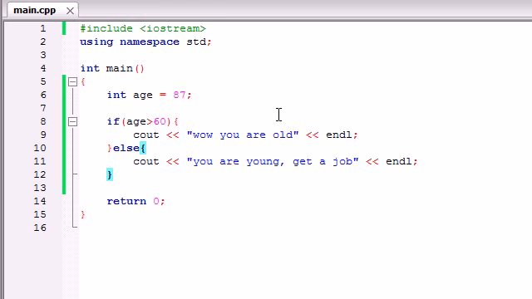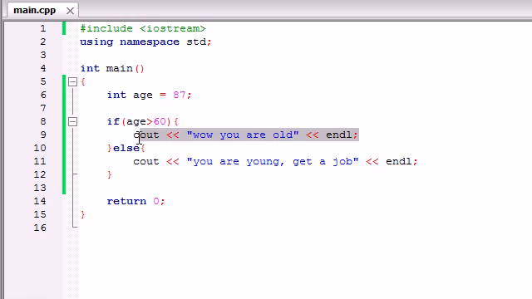So now you can see, instead of just having a basic if statement where it was either run a bit of code or do nothing, we now have the option of something happening for true and something happening for false. So now either way, your computer program is going to do something. So that is the basics of an if-else statement. Now that you guys know that, let me go even deeper.